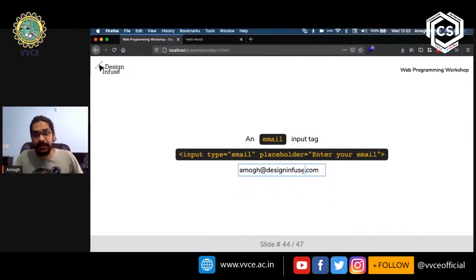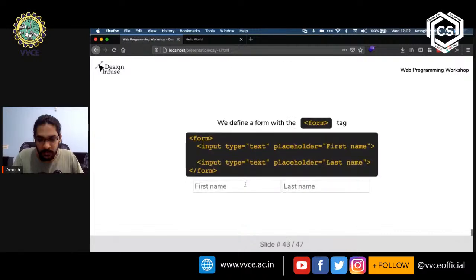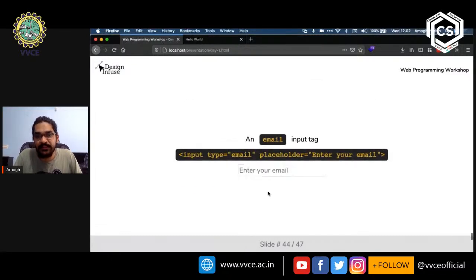Now I just want to draw your attention to something very quickly with the email type. What is the difference? I can enter my email address here as well, and it's not going to make any difference. So you might be asking, what is the difference if I put in email in place of text? Well, I'll show you.